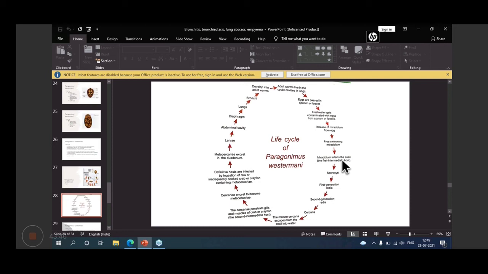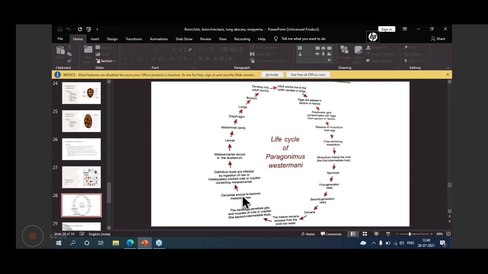Then the miracidium infects the snail, that is the first intermediate host. So sporocyst formation occurs. From there, first generation redia, second generation redia, cercaria, and the mature cercaria escapes from the snail into water. And cercaria penetrates the gills and muscles of crab or crayfish, the second intermediate host.